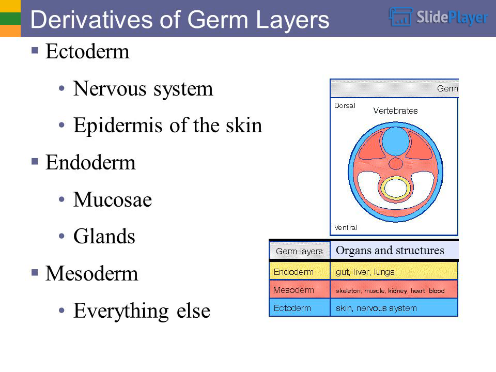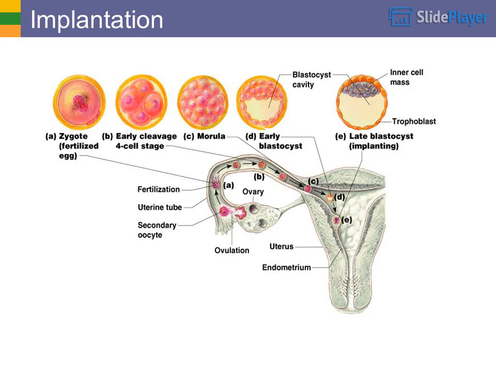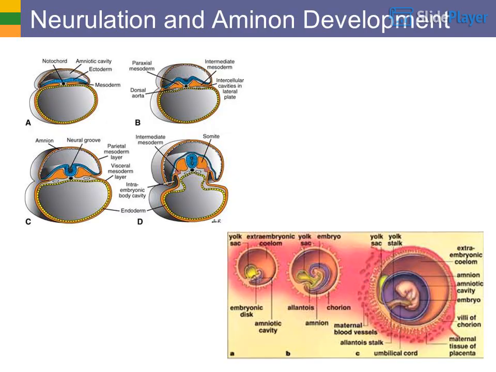Derivatives of germ layers. Ectoderm: nervous system, epidermis of the skin. Endoderm: mucosae, glands. Mesoderm: everything else. Organs and structures. Implantation. Neurulation and amnion development.